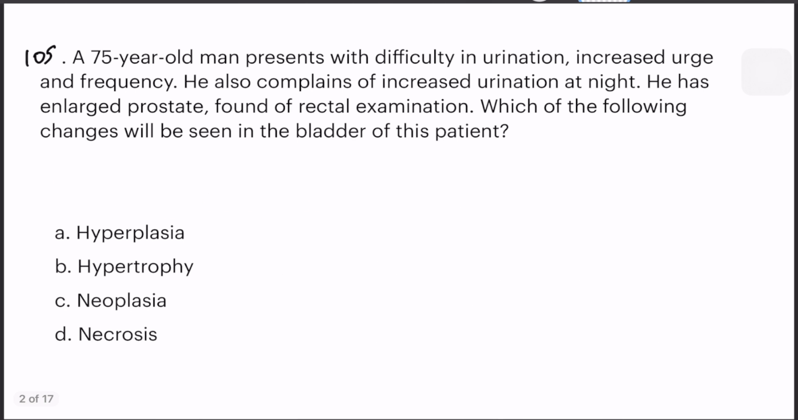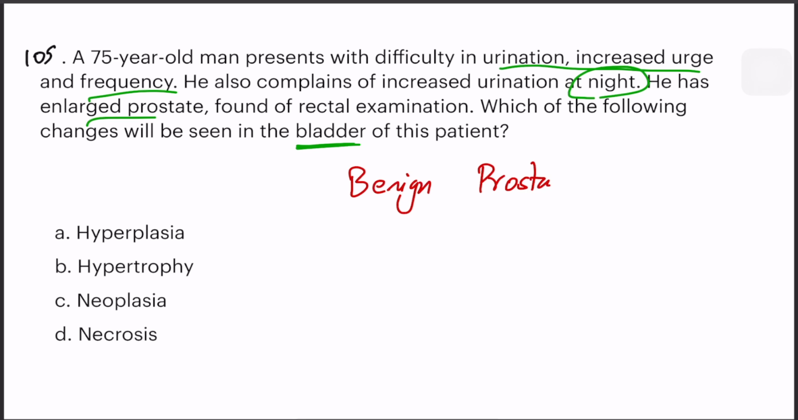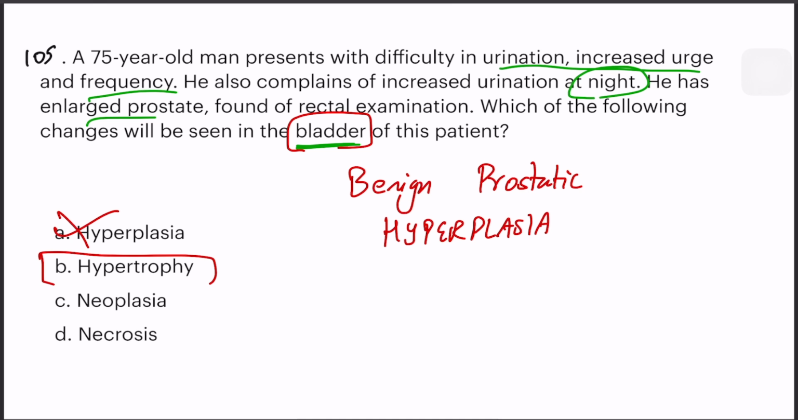Let's do pathology. A 75-year-old man presents with difficulty in urination, increased urgency and frequency. He also complains of increased urination at night. He has an enlarged prostate, found on rectal examination. The following changes will be seen in the bladder of the patient. So this points towards the diagnosis of benign prostatic hyperplasia. Here you should not get distracted and mark hyperplasia, because the question asked is about the bladder, so not hyperplasia. In the bladder, the change seen is hypertrophy.